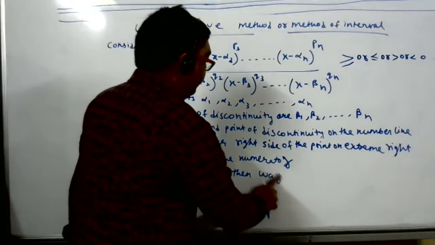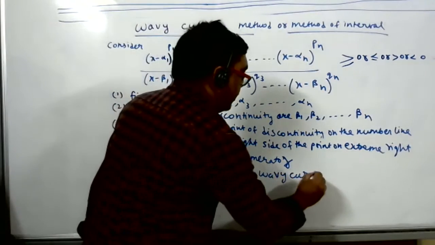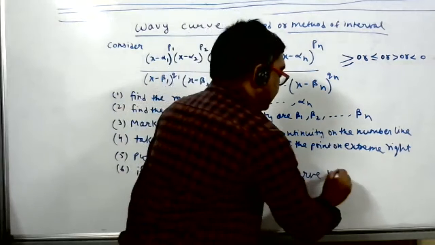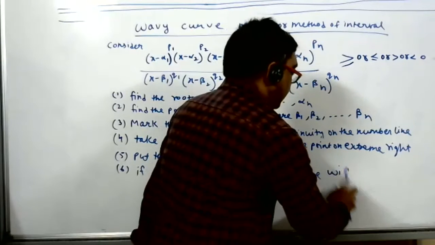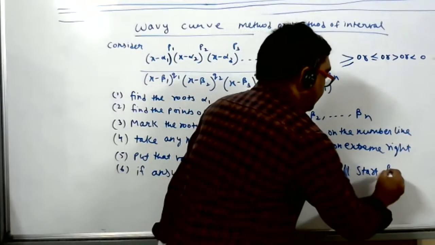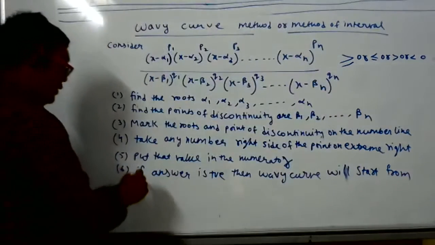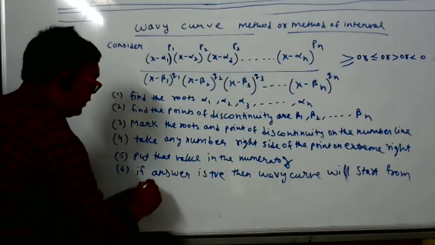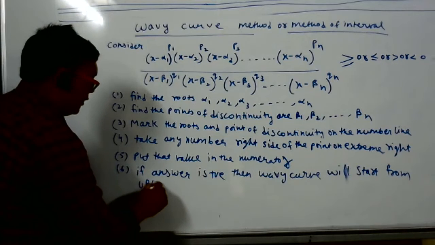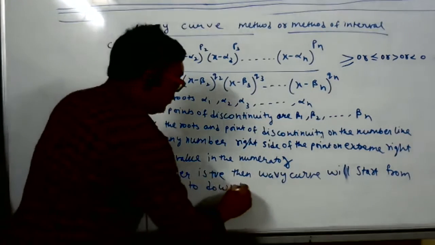The curve is like a wave, that's why it is called the wavy curve. The wavy curve will start from upward to downward. And one more option is there.